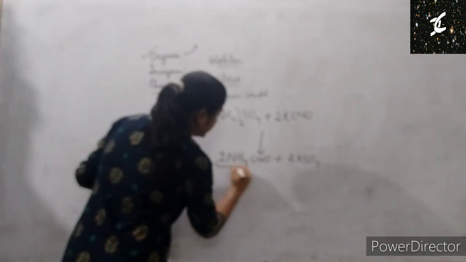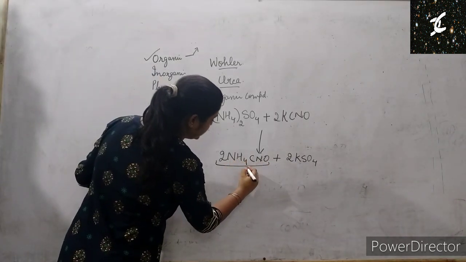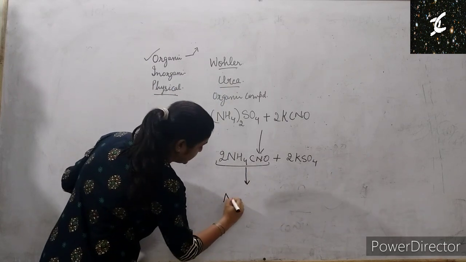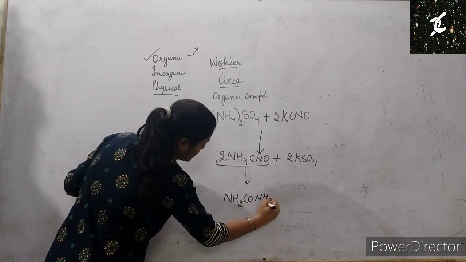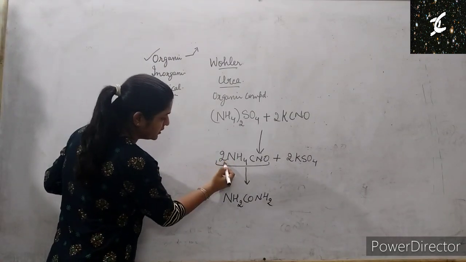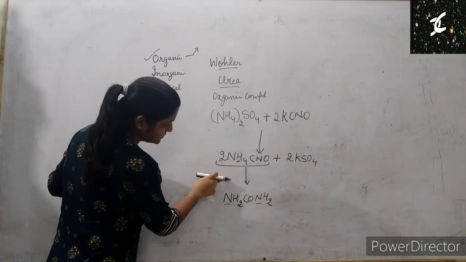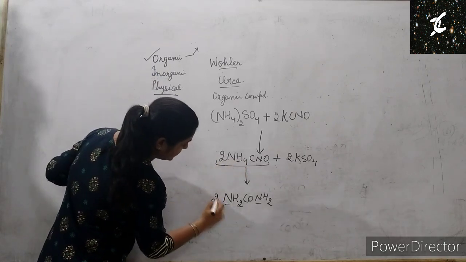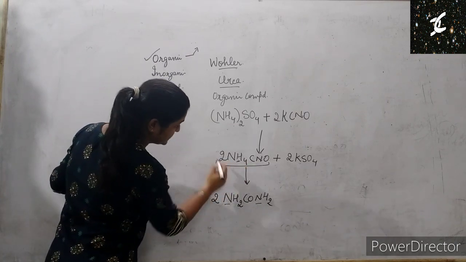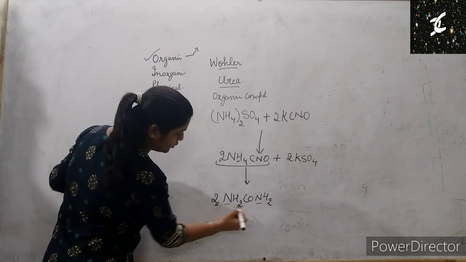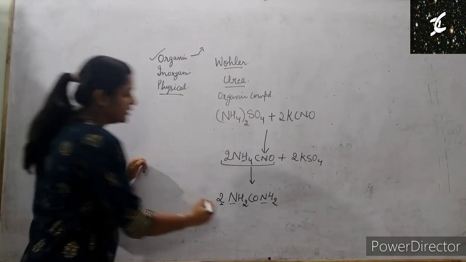After rearranging, this is known as ammonium cyanide. This ammonium cyanide will convert into urea. How many nitrogen? 2. So this is having 2 nitrogen. How many hydrogen? It is having 8 hydrogen. So 2 and 2 is 4, and 4 is 8. Clear? So this is urea.